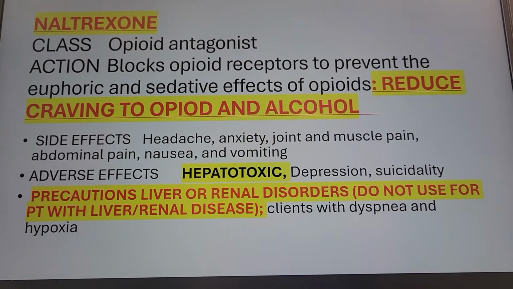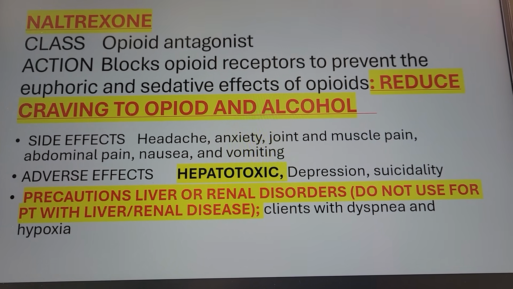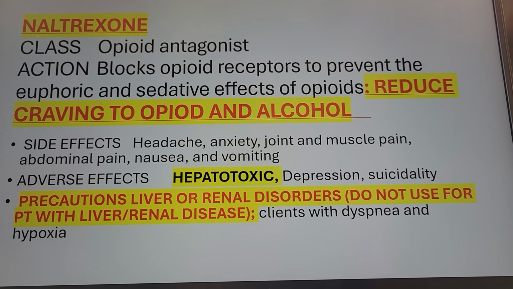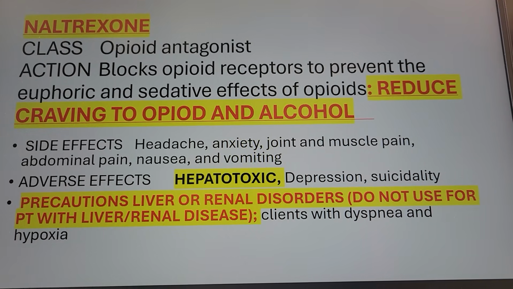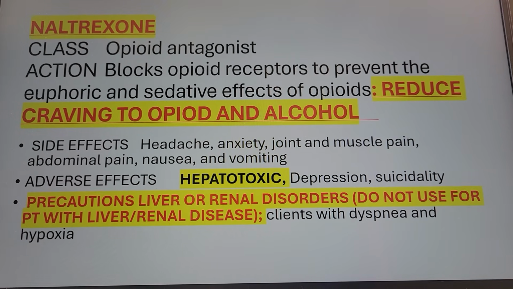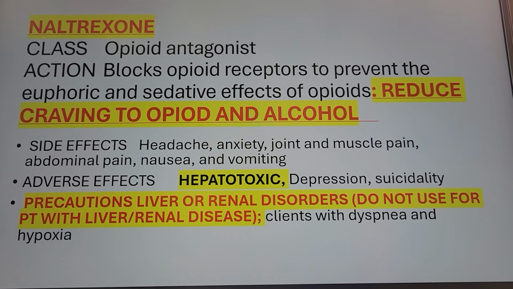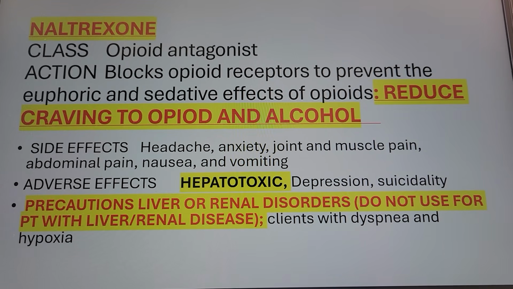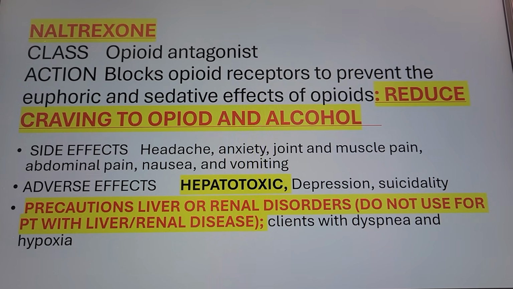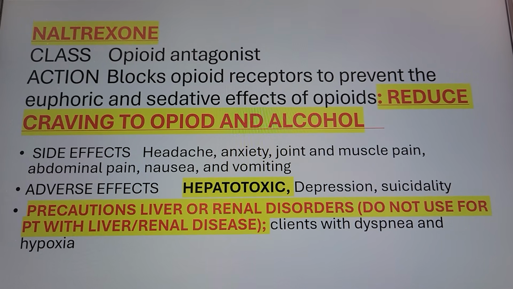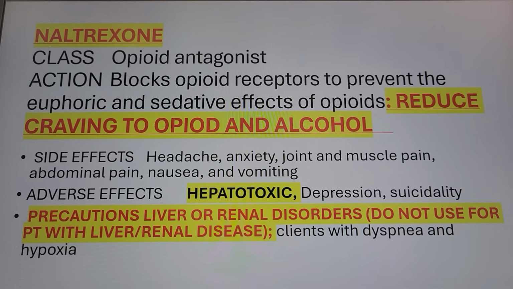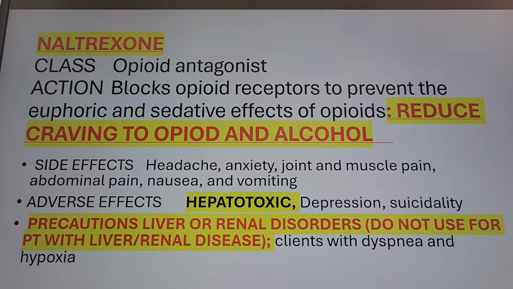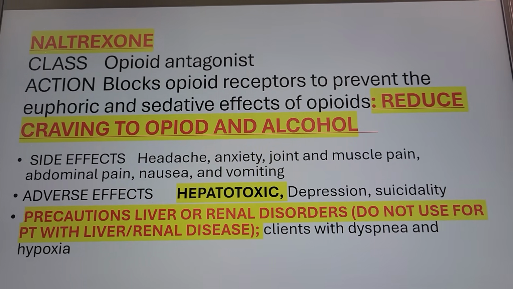So Naltrexone is your opioid antagonist. So the opposite, right? The opposite of opioid. It blocks the opioid receptor, preventing the euphoric and sedative effect of opioid. So that's why it can reduce craving for opioid and alcohol. Okay, it's not for overdose. This one is to reduce the craving for opioid and alcohol. Even for smoking you can use this to reduce their craving. Opioid antagonist, against the opioid, but we use this to reduce the craving for opioid and alcohol.